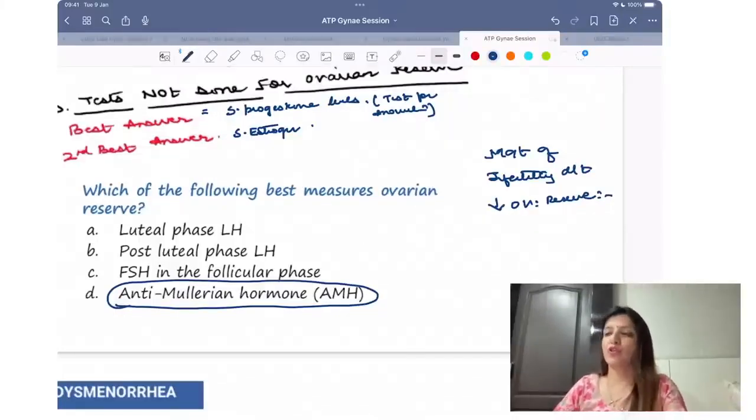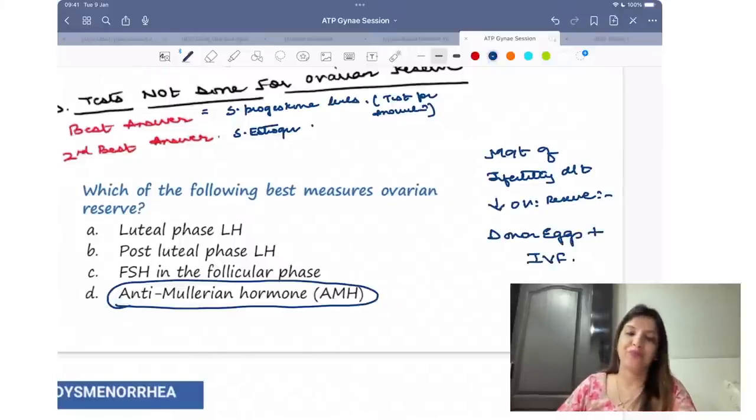Now in a female who has no follicles, how can I make her conceive? What can I do? I can take donor eggs and go for IVF. So I will do IVF with the help of donor eggs.